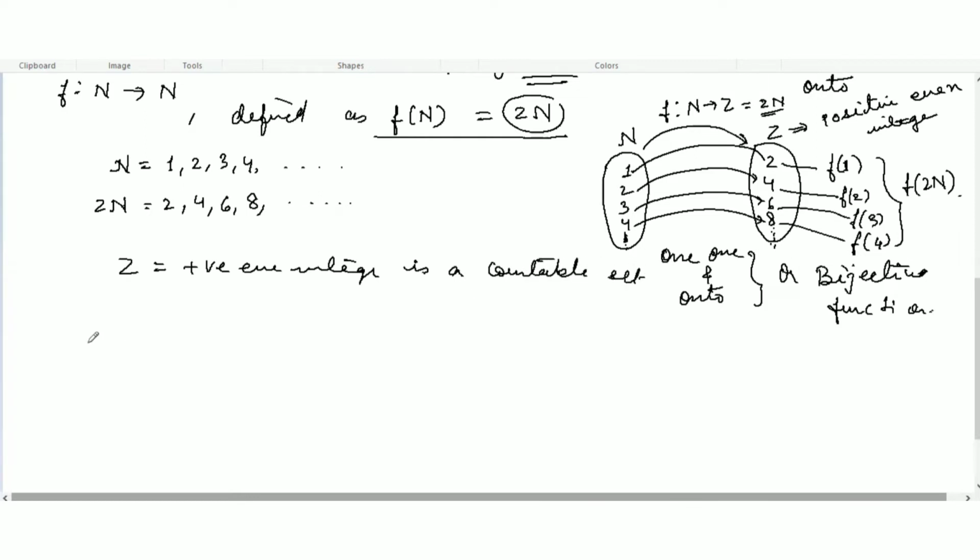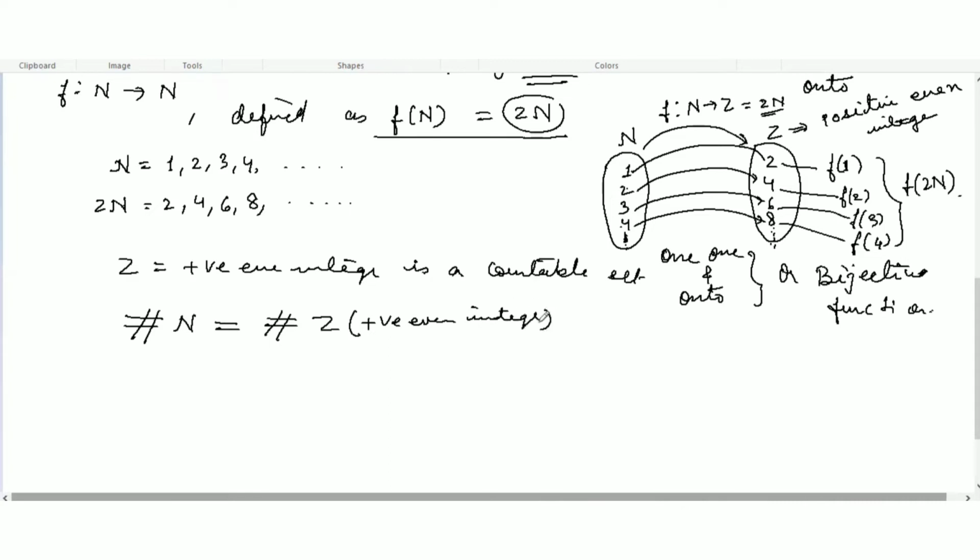It is necessary here that we also show that the cardinality of N, the number of elements of N, will be equal to the cardinality of Z, where here we are taking positive even integers.